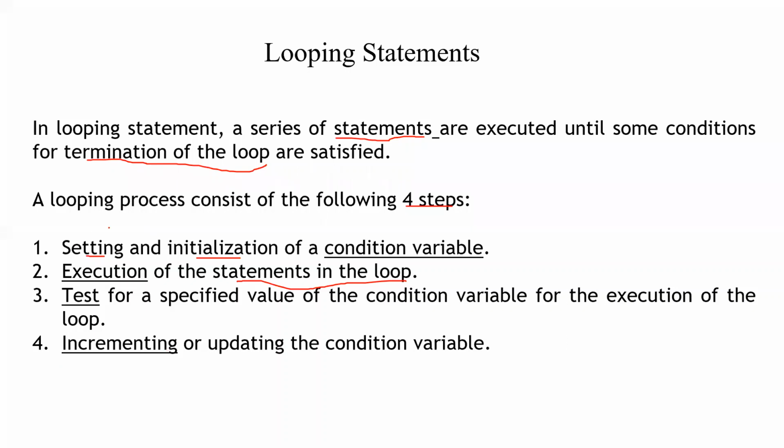We already initialized a condition variable, right? Now we are testing whether that condition variable is satisfying the condition for terminating the loop. We will test it after each execution.